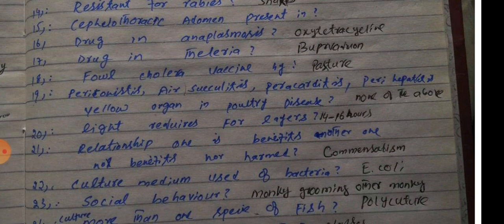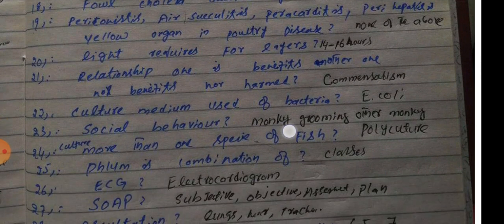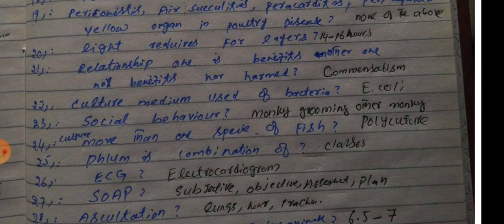Social behavior is a monkey grooming another monkey. There are many examples of this. Culture in which there is more than one species of fish is polyculture. Phylum is a combination of classes. ECG is electrocardiogram. SOAP is subjective, objective, assessment, plan.